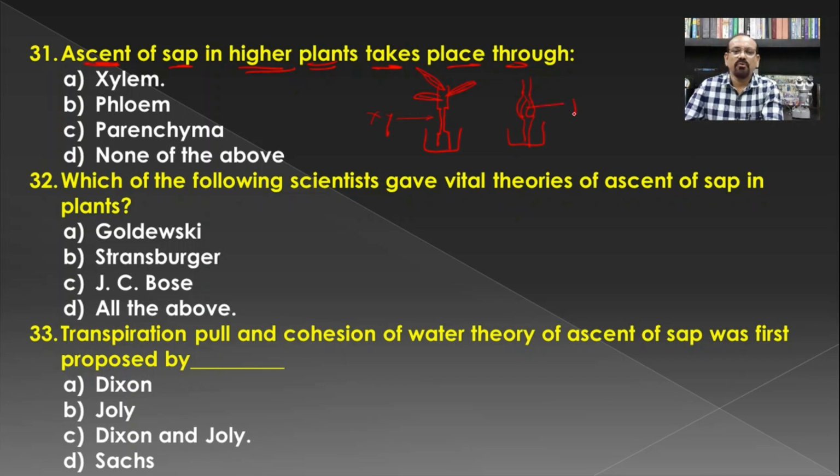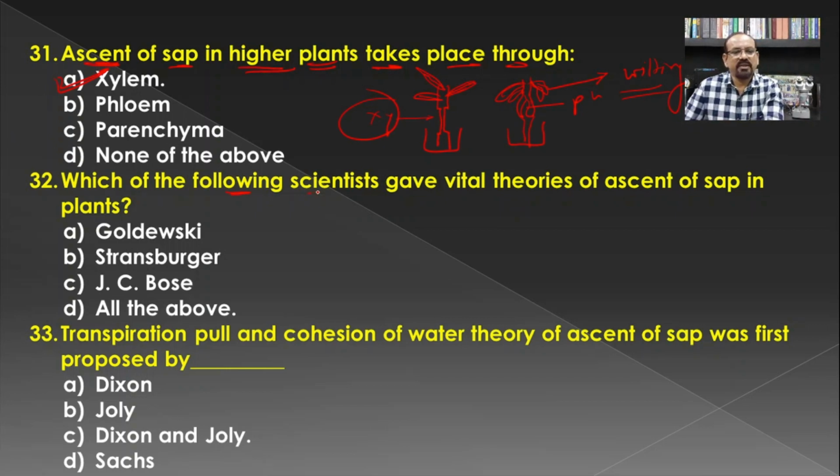So here only the phloem is present. If there is the presence of only the phloem, the leaves after some time show wilting. It means that the water is transported through the xylem, and hence the xylem is the correct answer for this question.